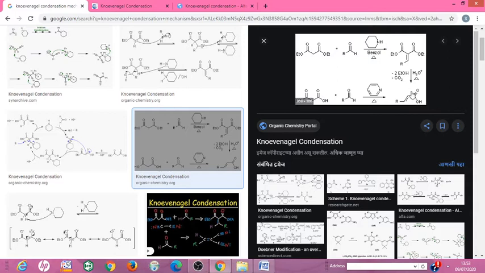This is COOH, meaning an acid carbonyl compound. Next to the carbonyl is the alpha carbon, next to alpha is beta, and the double bond is present between alpha and beta. This is known as an alpha beta unsaturated acid.